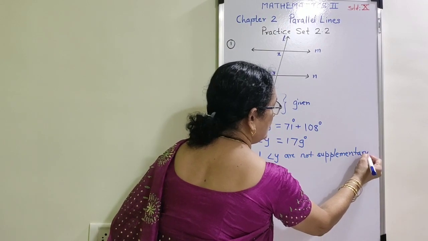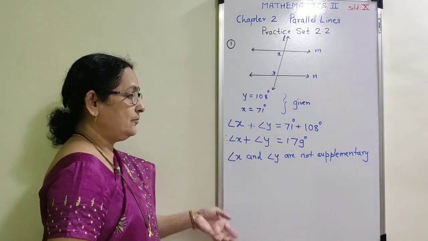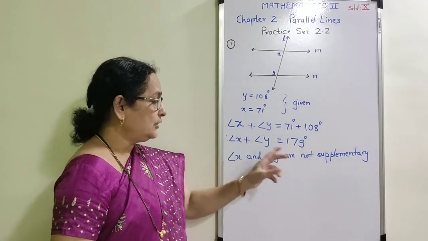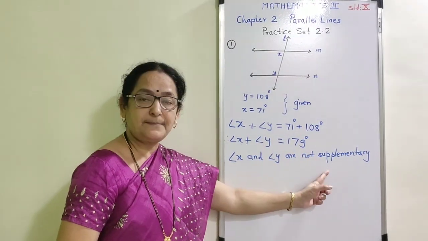Do you know the meaning of the word supplementary? When the addition of the measures is 180 degrees, the two angles are said to be supplementary.